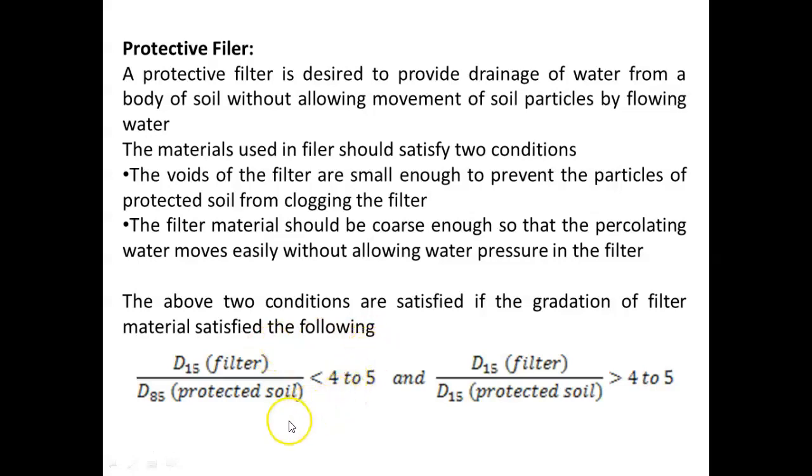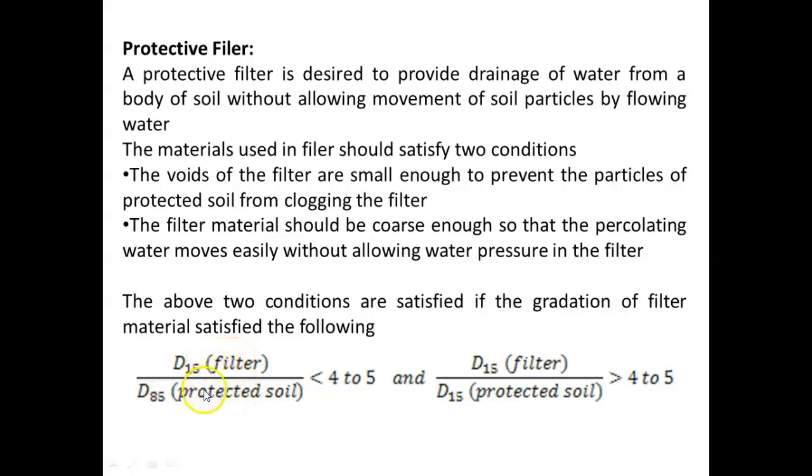What are these conditions? D15 of filter divided by D85 of protected soil should be less than 4 to 5. So what is this D15? It is the particle size corresponding to 15% finer, and D85 is the particle size corresponding to 85% finer. How to obtain these values? From the sieve analysis.